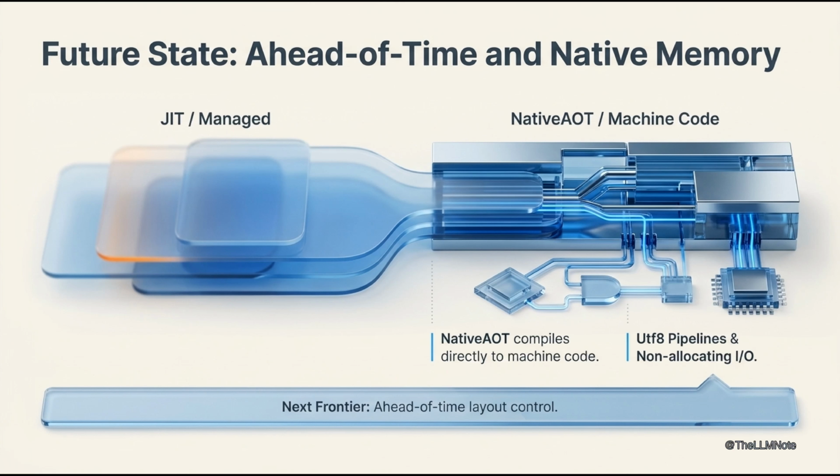This raises a critical question: the future state, ahead-of-time compilation and native memory. Native AOT compiles directly to machine code, eliminating JIT overhead. UTF-8 pipelines, IBufferWriter<T>, and non-allocating I/O rewrite the rules. Ahead-of-time layout control is the next frontier.